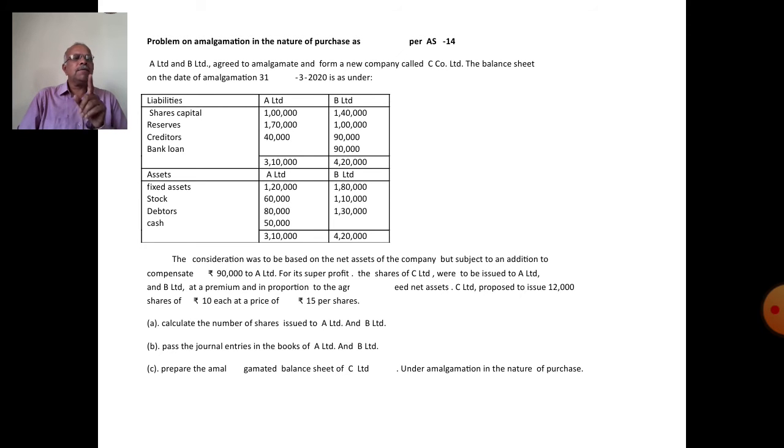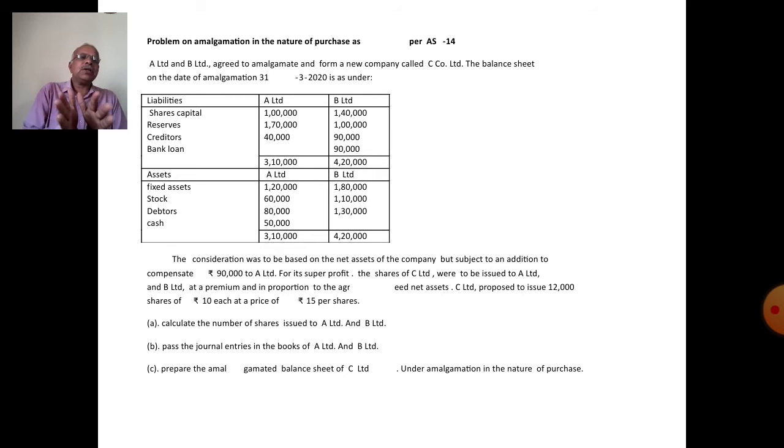The balance sheet on the date of amalgamation, 31st March 2020, is as under. A Limited and B Limited agreed to amalgamate and form a new company called C Limited.